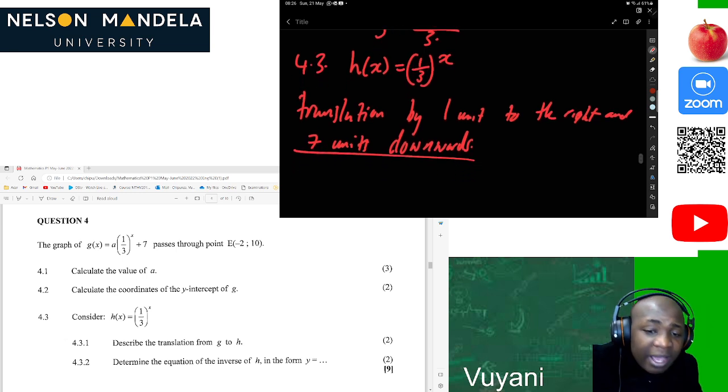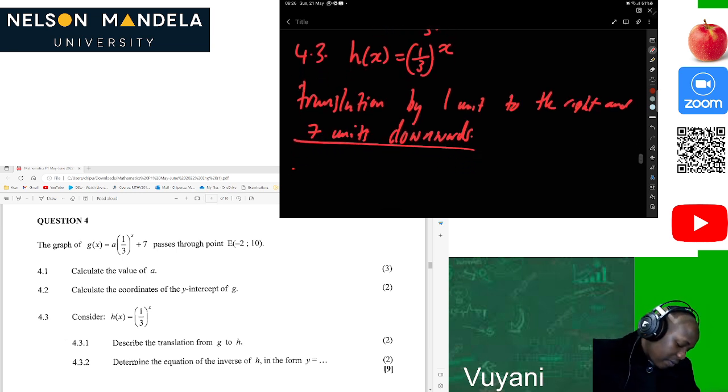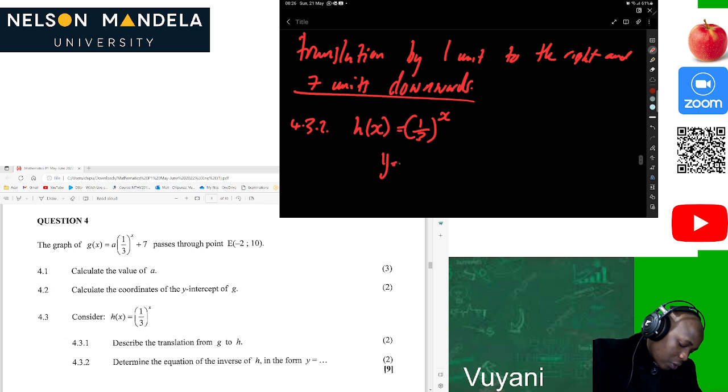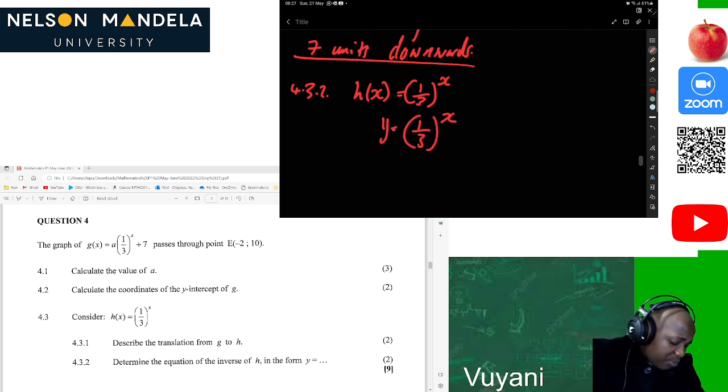Now they say determine h inverse. Of course, we are given, in 4.3.2, h of x is equal to (1/3)^x. This is the same as y equals (1/3)^x.